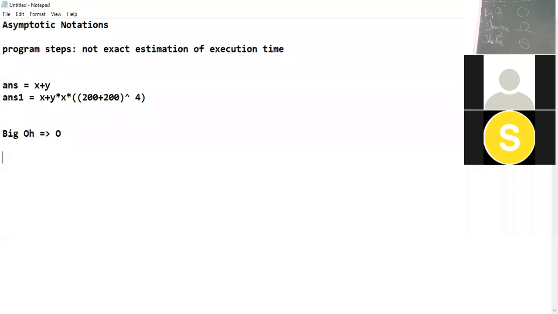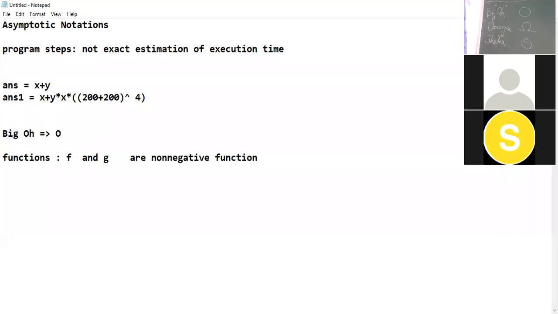This big O notation says that there is a function f and a function g. So there are two functions, f and g. These functions are non-negative functions.